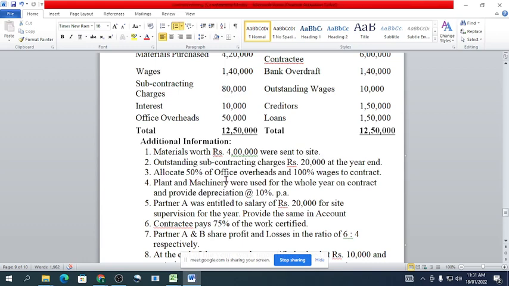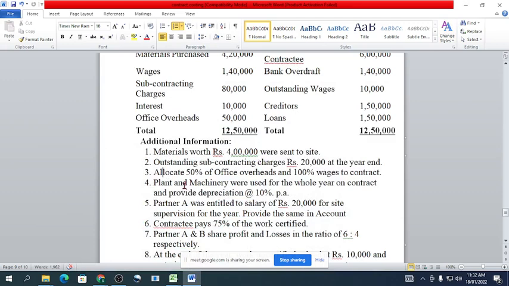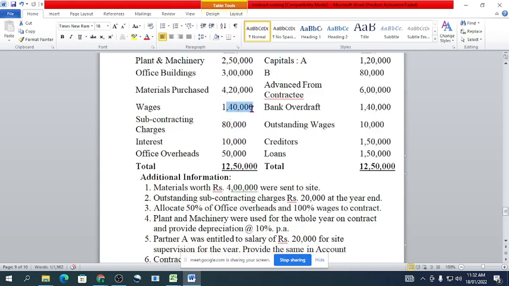Okay, next, allocate 50% of office overhead and 100% of wages to the contract account. They have mentioned that 50% of office overhead we need to charge to the contract account. So office overhead 50,000 rupees, we will transfer 25,000 to the contract account, and 100% of wages to the contract account. Wages rupees 1,40,000 we will directly transfer to the contract account.